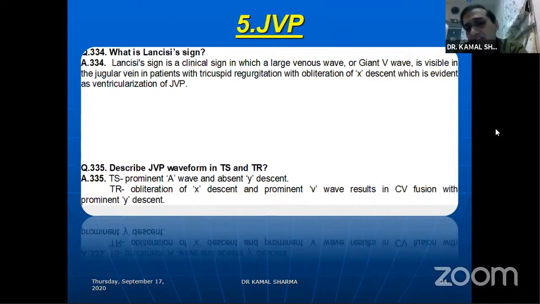So giant V along with obliterated X is called the S wave. And then to differentiate TS from TR, TS will have a prominent A wave and absent Y descent, while TR will have obliterated X descent with prominent V waves, and the fusion of V and Y can also sometimes be present to differentiate TS from TR.